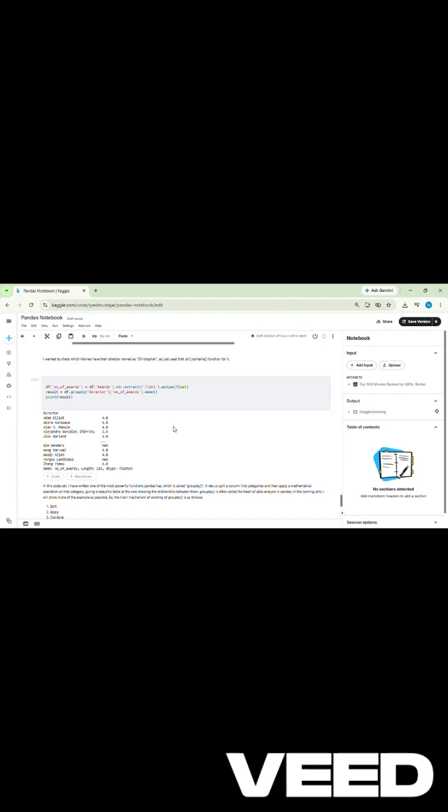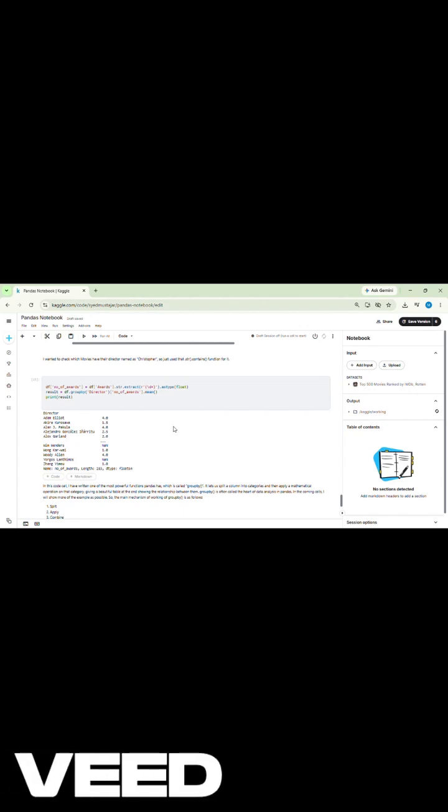So, this is the absolute heart of the data manipulation. The split-apply-combine framework. I grouped the dataset by directors and executed a double aggregation in parallel. First, a count on movie titles to determine their total volume, and second, a mean on the Letterboxd column to find the average historical rating.